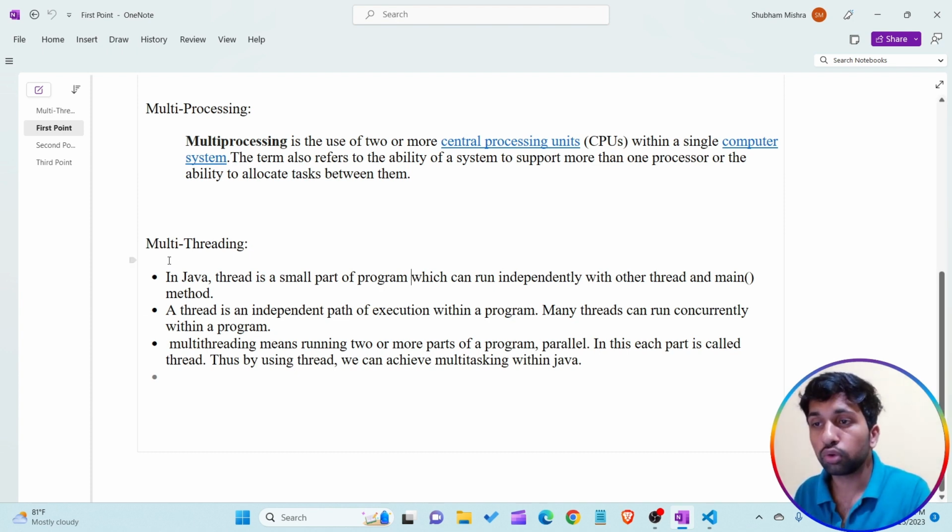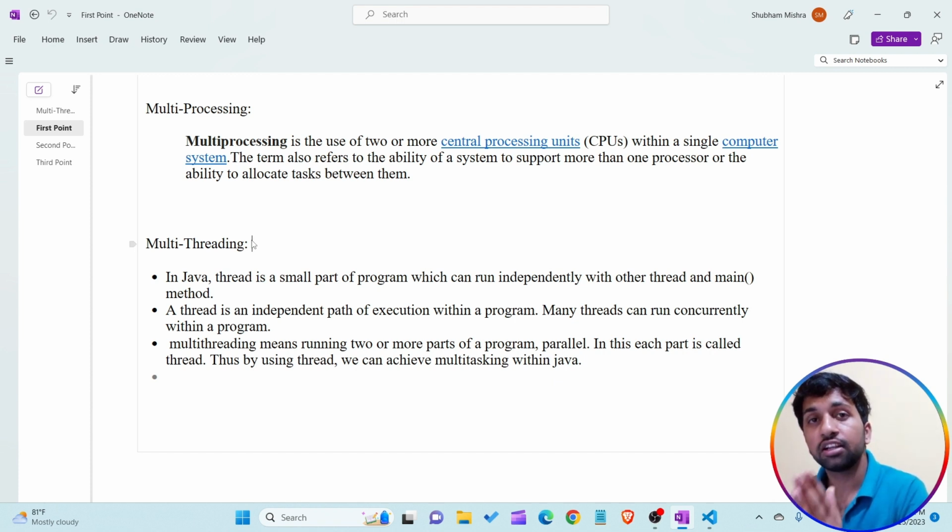But when I'm talking about the concept of multi-threading, I am talking about within a single program, for example within a single PowerPoint application, within a single music player application, within a single WhatsApp application. Understand?